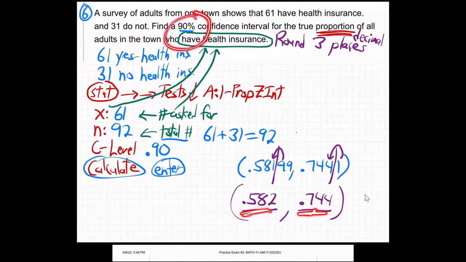We're 90% sure that the real average for the whole town is somewhere in that neighborhood. That's what a confidence interval always is, a guess as to what the true average is. And so we're guessing for the whole town, the true average is somewhere between 58 and 74%. How sure are we? We're 90% confident that that's going to be right. And so there we go.